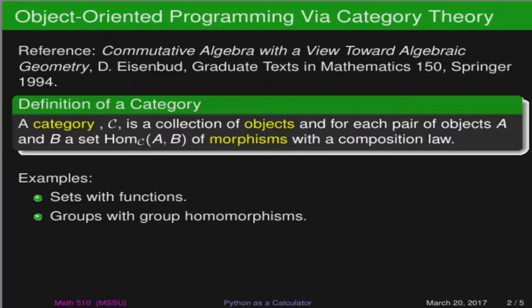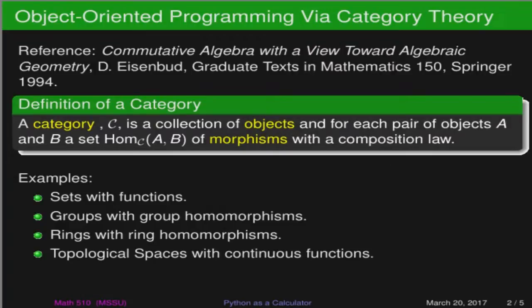Another example: groups, one of the first things that you encounter in abstract algebra. Groups together with group homomorphisms constitute another category. Rings, still staying in the realm of abstract algebra, with ring homomorphisms are another example of a category.